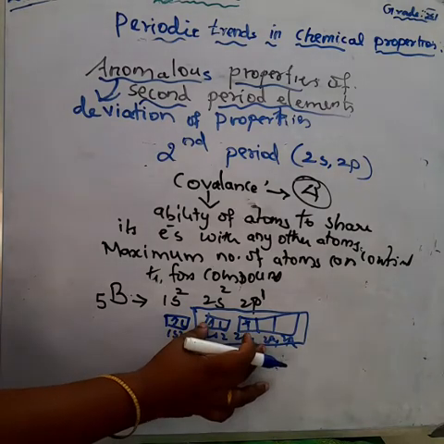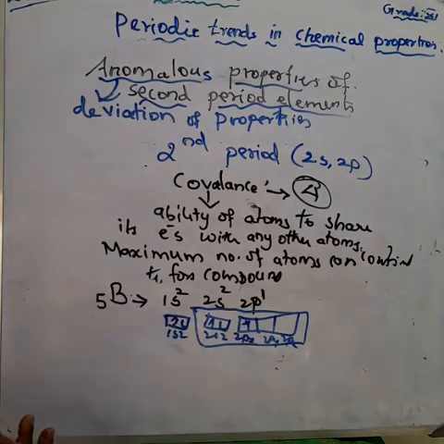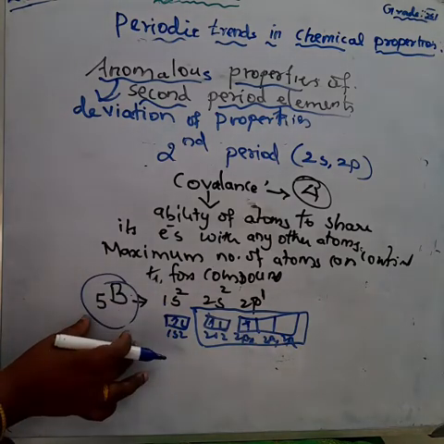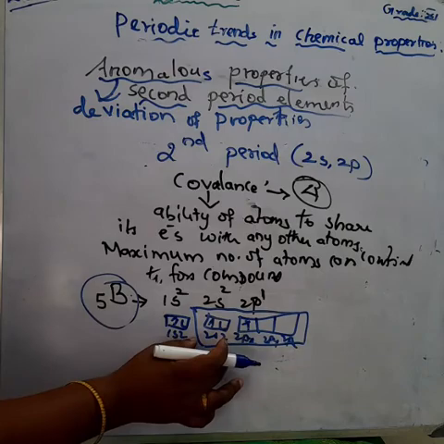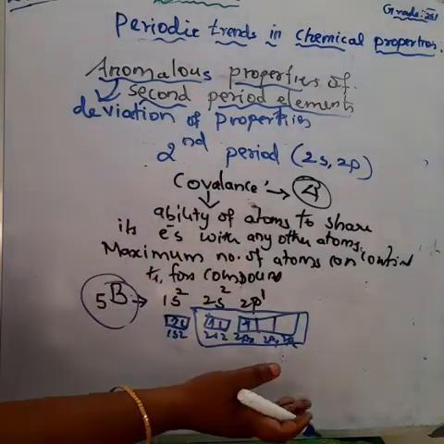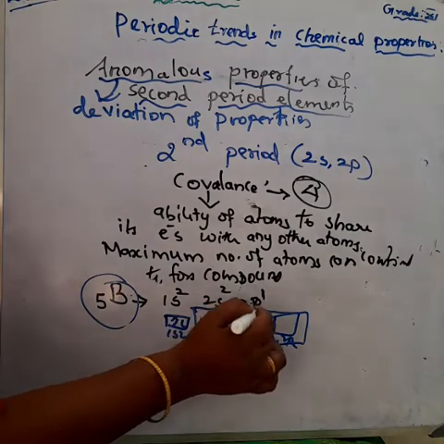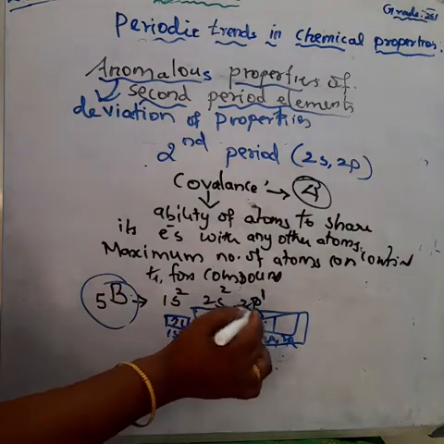How can we identify the maximum capability of forming compounds with other elements? This is the ground state, but if it goes to the excited state, 1 electron from the 2s orbital goes to the 2py orbital.